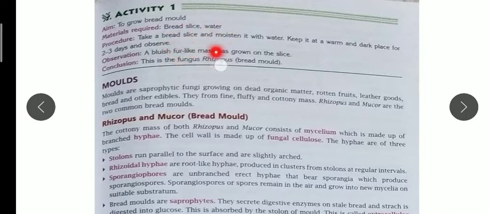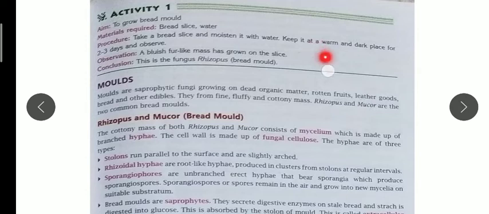Sprinkle some water to moisten the bread and keep it in a dark, warm place for 2 to 3 days. You will get the result within 2 days also. But after 2-3 days, please check the bread and throw it in the dustbin, because fungus can cause diseases.